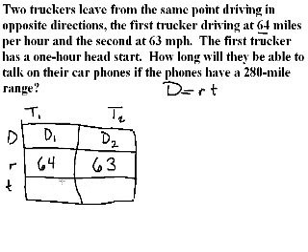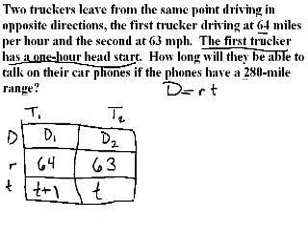Now we have time. The thing about time is that the first trucker has a 1 hour head start. So what this means is if the second trucker takes T hours to get to this 280-mile distance, the first trucker will take T plus 1. For example, if trucker 2 took 2 hours to get to this 280 miles, trucker 1 would have taken 3 hours because it had a 1 hour head start. So trucker 1 is T plus 1, signifying the extra hour that they have as a head start.